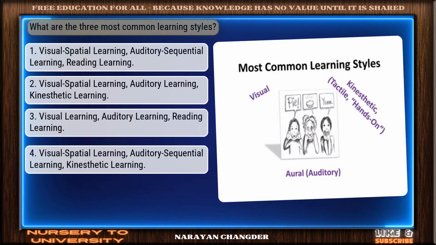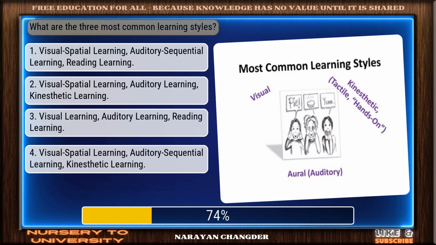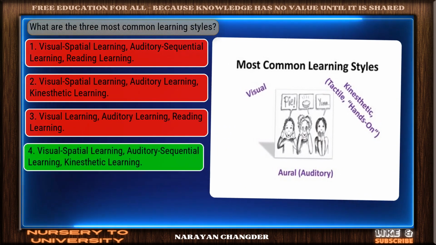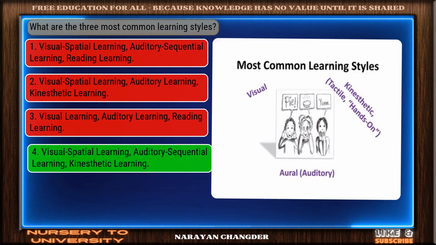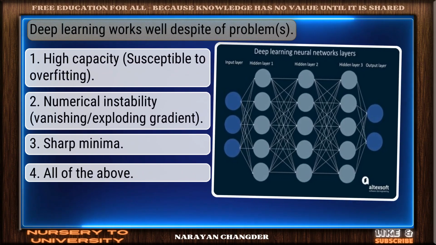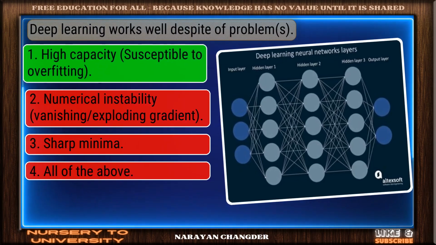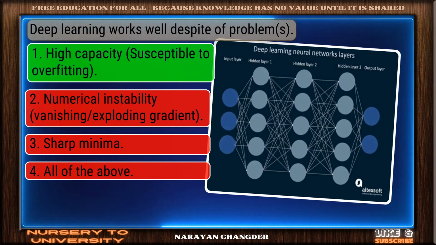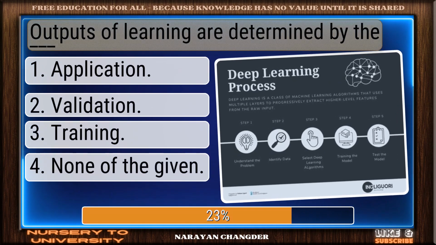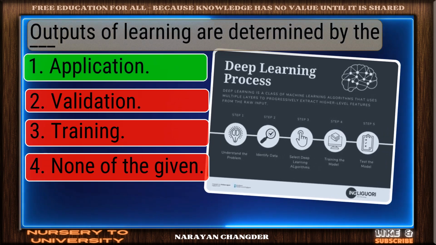Question number 50. What are the 3 most common learning styles? Great thinking. Visual spatial learning, auditory sequential learning, kinesthetic learning is the right choice. Question number 51. Deep learning works well despite of problem. Sharp thinking. High capacity is the right choice. Question number 52. Outputs of learning are determined by the dash. Well done. Application is the right choice.